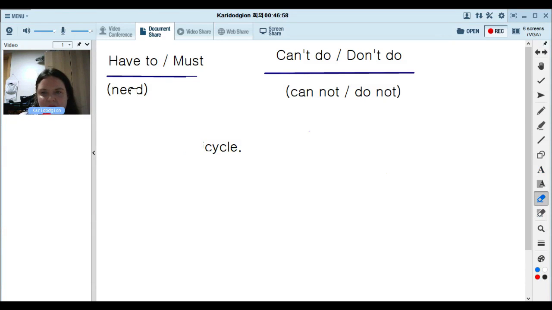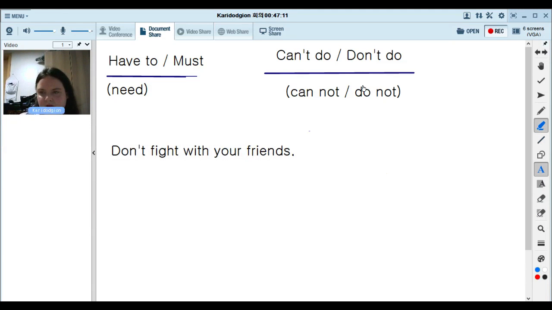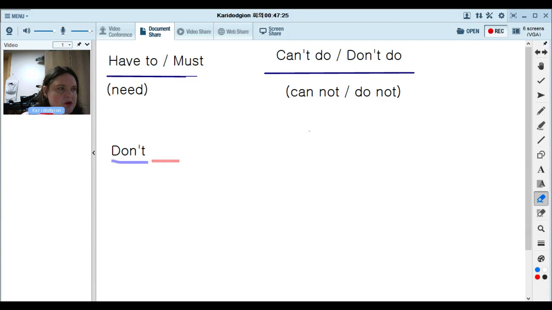What about something we should not do? Don't. For example, don't fight with your friends. So we shouldn't do something. Don't fight. Give me something else we should not do. So don't do what? Let's see. Hyram, don't do what?